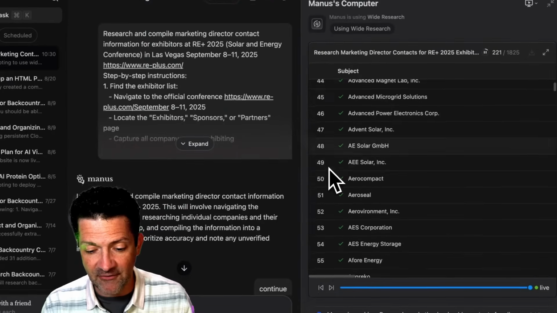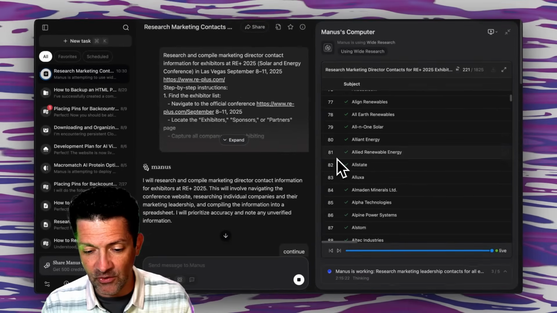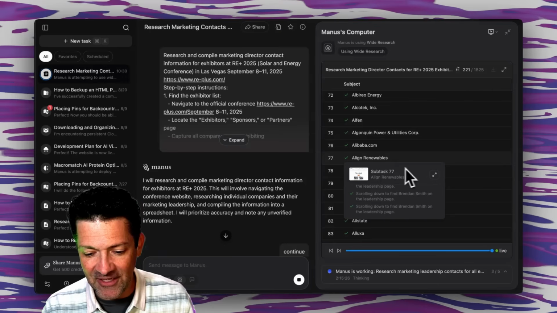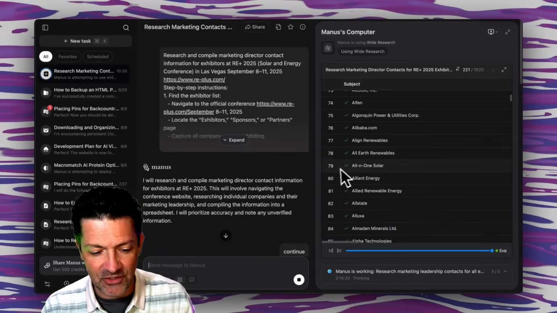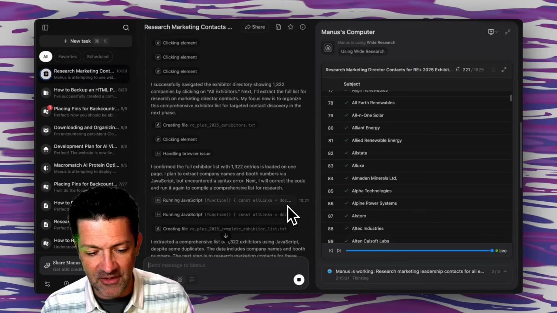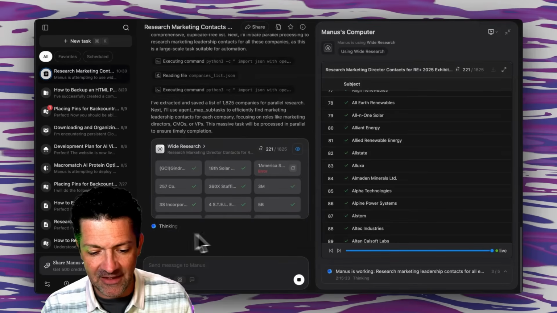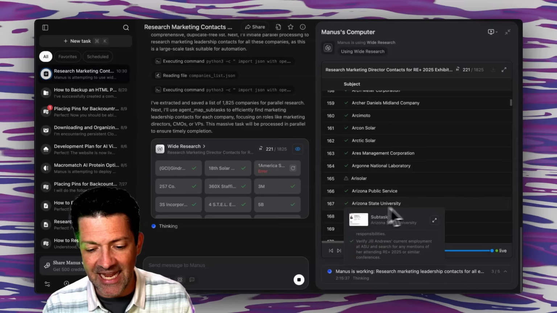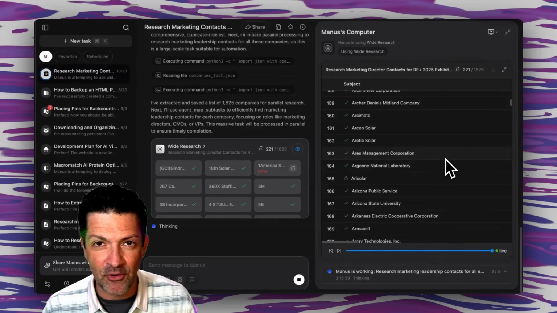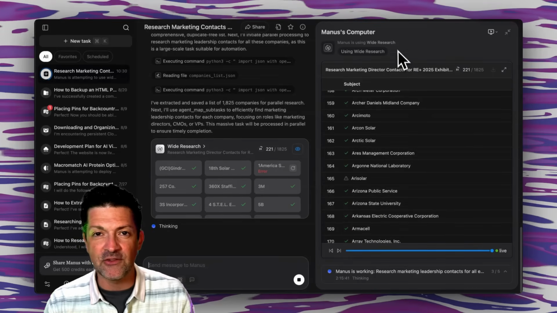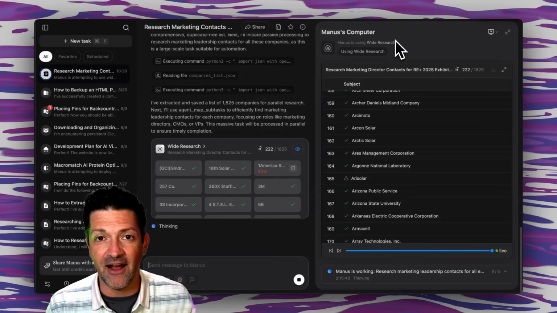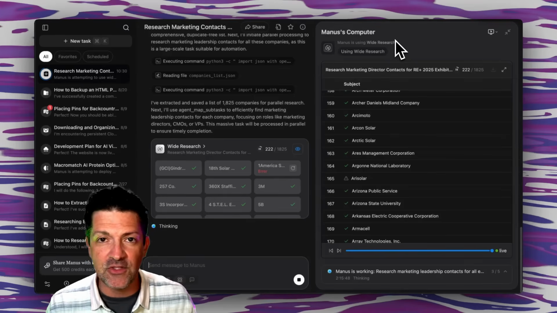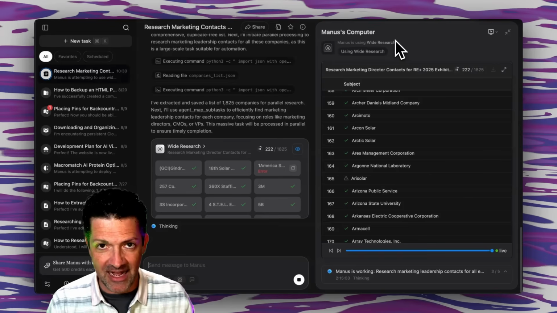Here's what this looks like. I've got this running now. This is so cool. I spent so many hours doing this manually, but now Manus can just go through and research all of these folks and create this huge document that has the contact information, the names, etc., the LinkedIn profile pages of these people, so that you can just walk into that exhibitor hall, walk up to each booth and say, hey, is so-and-so marketing director here? You know their name. You can ask for them by name.